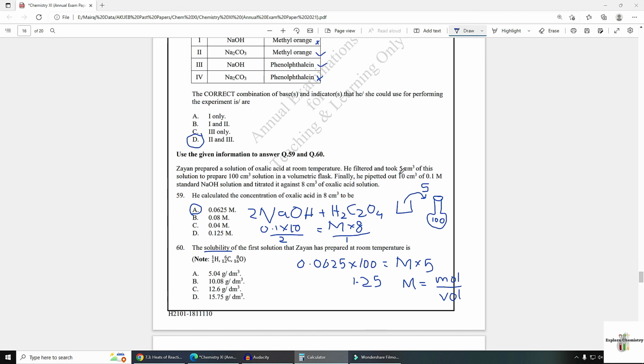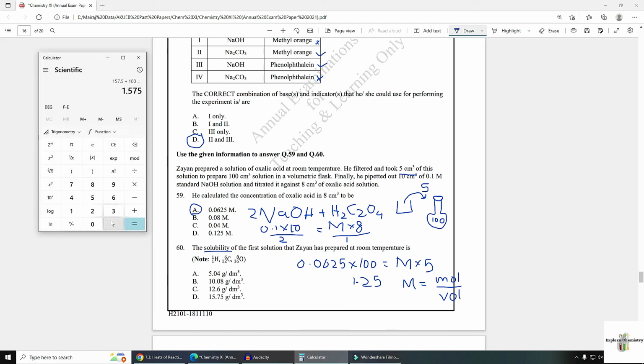She took 5 cm³ of this solution and prepared this much. Let's calculate it again.